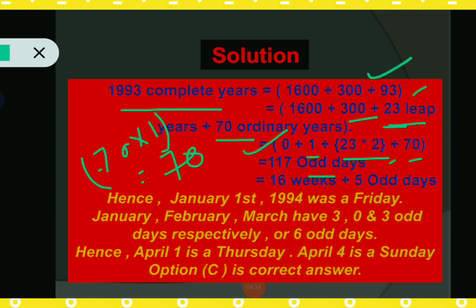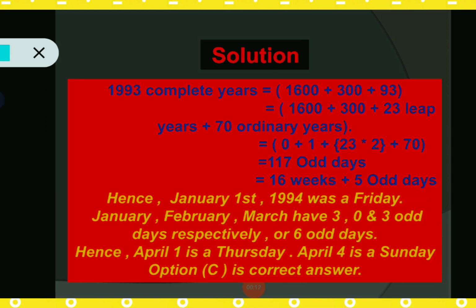because we have to get the number of weeks. That's why 117 is divided by 7, because 1 week equals 7 days. So 117 odd days equals 16 weeks plus 5 odd days. For 1993, the complete years, these indicate 16 weeks plus 5 odd days. Okay, so 5 odd days indicates Friday.